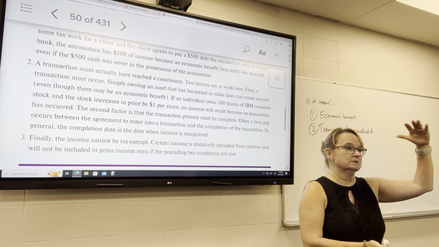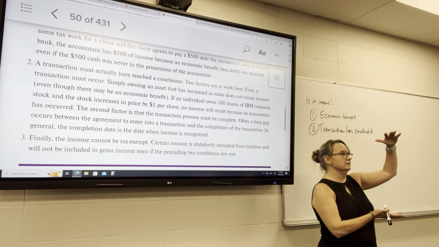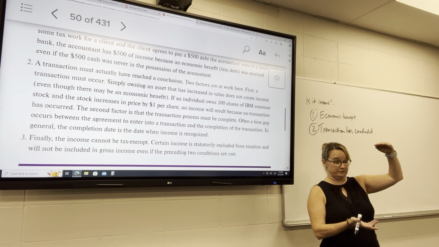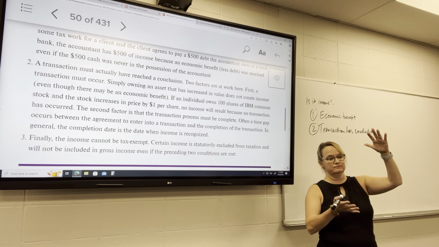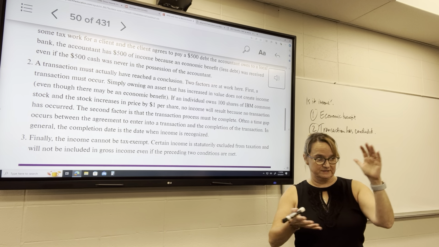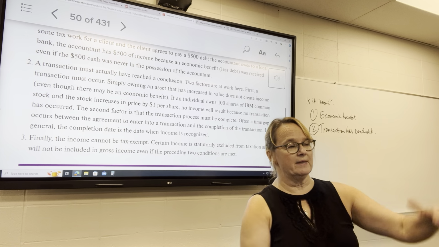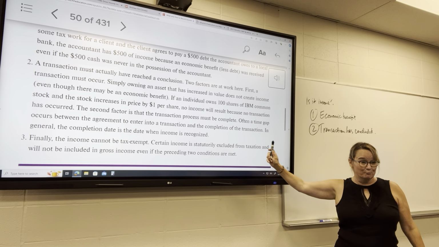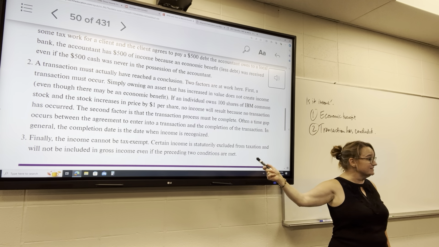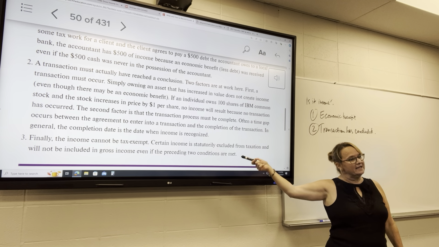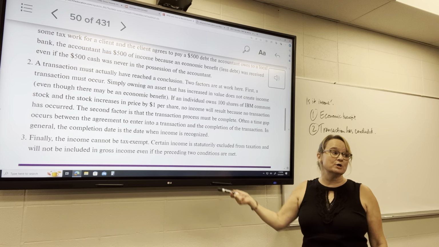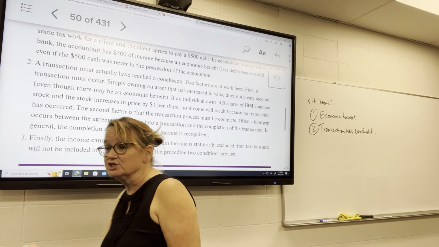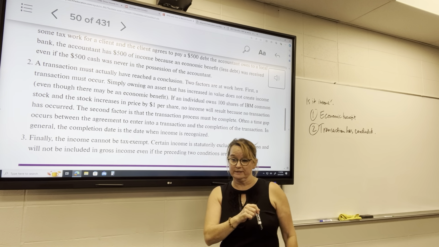Now, this is a proposal that is supposedly to apply only to people who are extremely wealthy. Of course, that would have economic detriments downstream. But aside from that, it cannot be considered income because it doesn't meet the definition of income in the tax code. That can't be an income tax because there is no income. The income hasn't been recognized yet because the transaction hasn't concluded at that point.